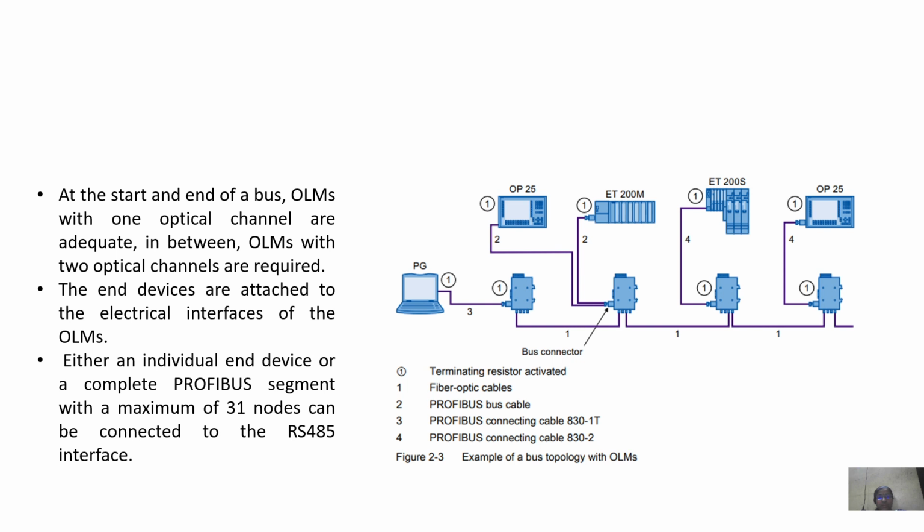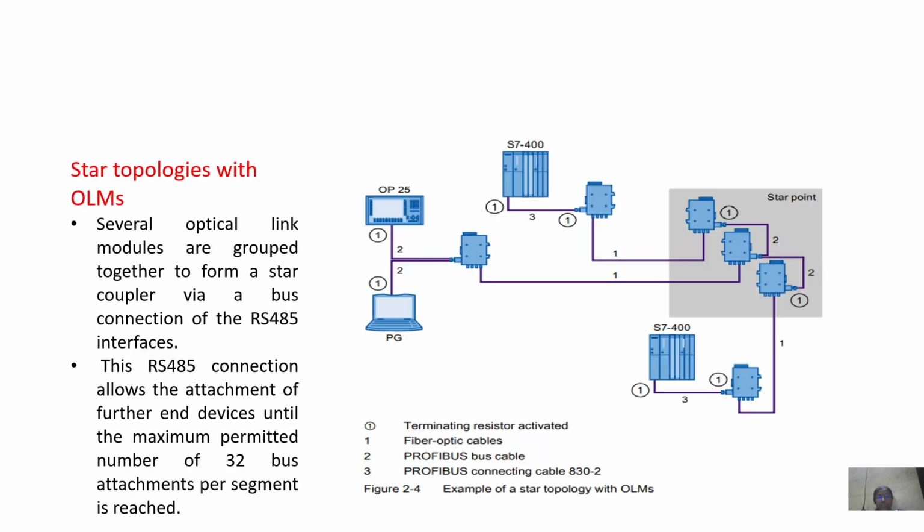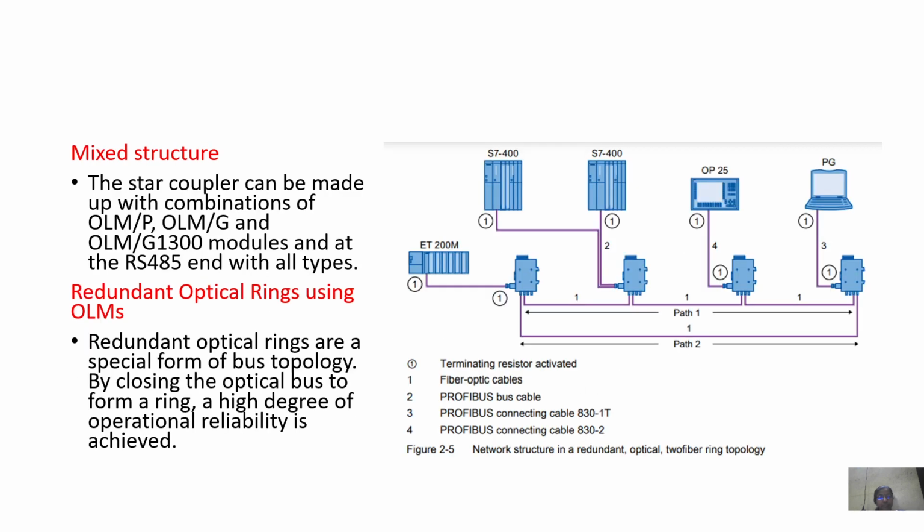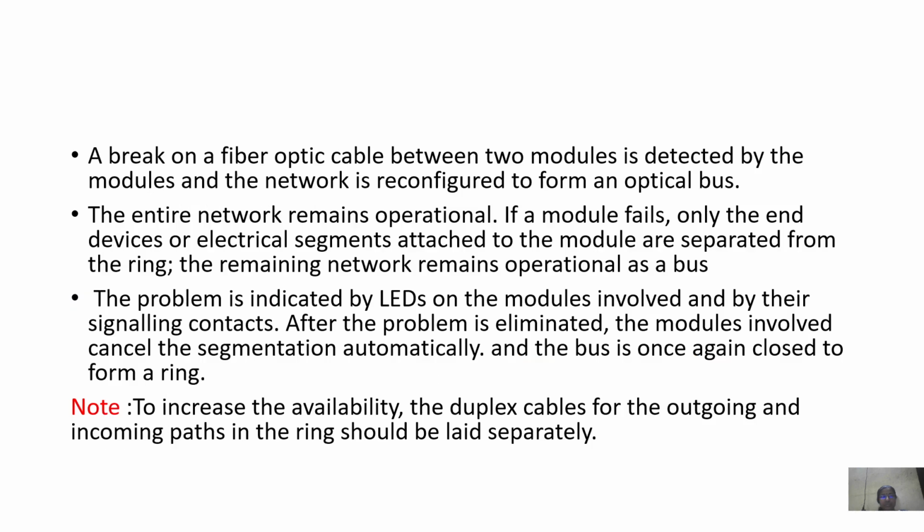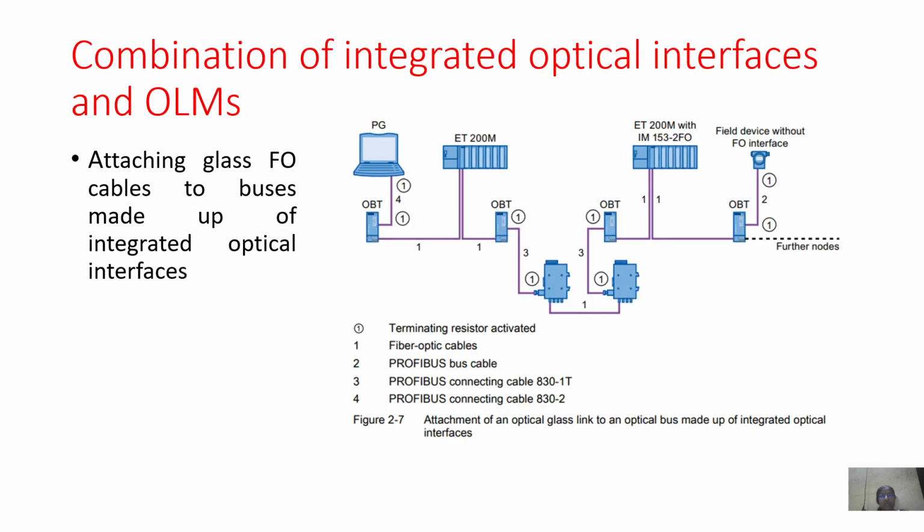So this is your linear bus topology. Again the terminating resistor is activated. Number 1 and number 2 are the Profibus cable, and number 3 is the Profibus connecting cable. This is an example of a star topology with the optical link module. This is an example of the mixed structure, a combination of integrated optical interfaces and OLM.